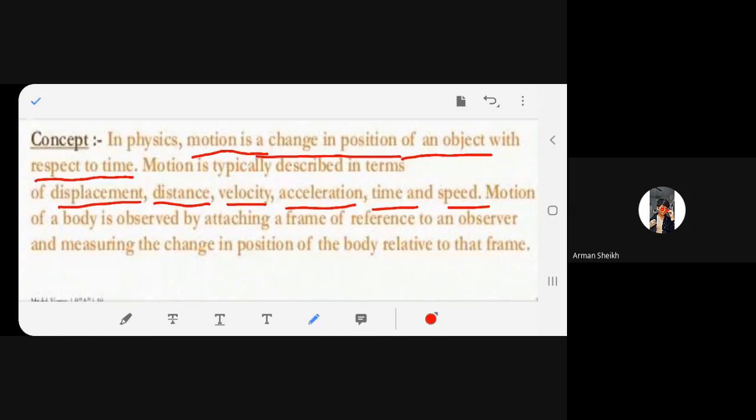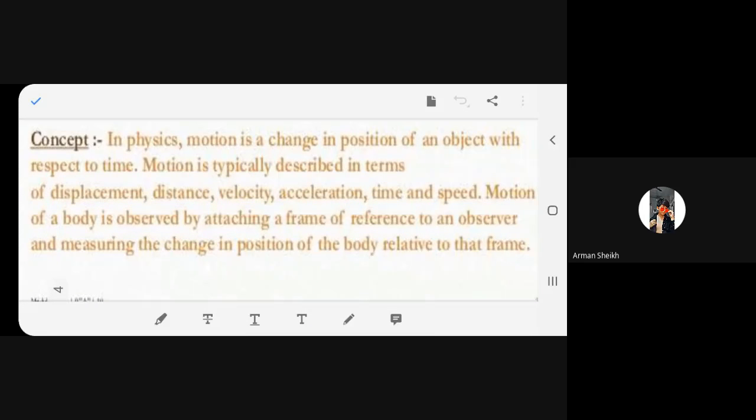Now the question is, if I am moving, you are also moving, then how can I describe a motion? It's going to be very difficult. For example, I'm in a bus, right? Or I'm in a train. Am I moving? I'm seated in a train. Yes or no? The train is moving.